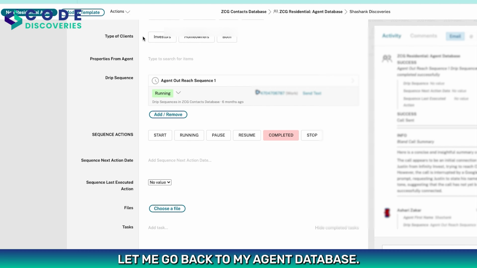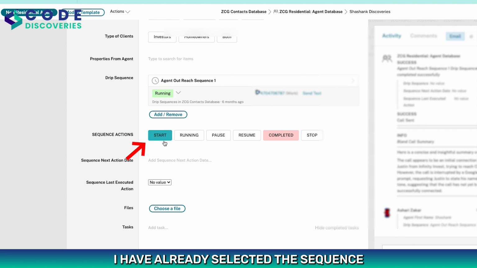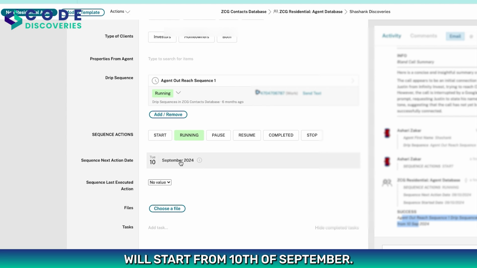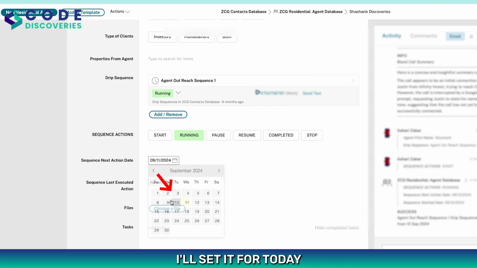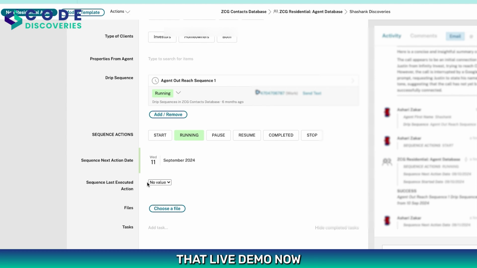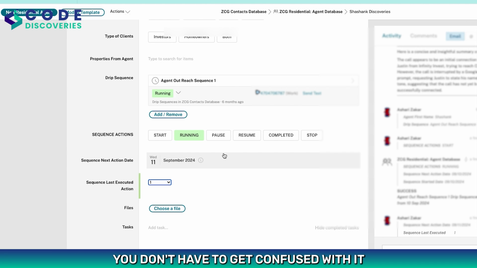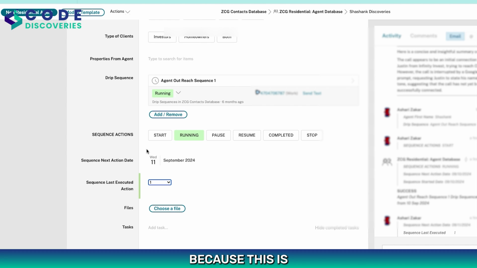So now let me go back to my agent database. I have already selected the sequence and I'm clicking the start button. Now the system has shown me that this sequence will start from 10th of September. I'll set it for today so that I can show you a live demo now. And just for internal purposes, I want to select one. You don't have to be confused with it because this is for my internal purpose. So just focus on this one. Here we have just selected the sequence and we have started one.